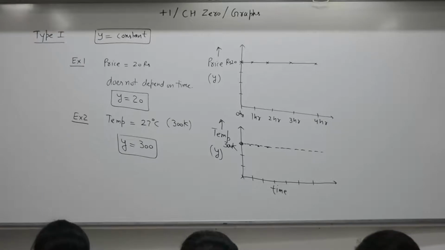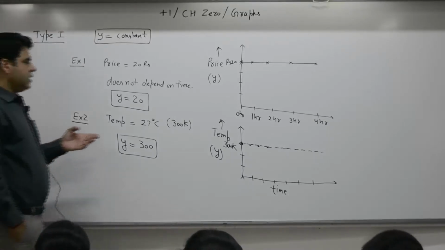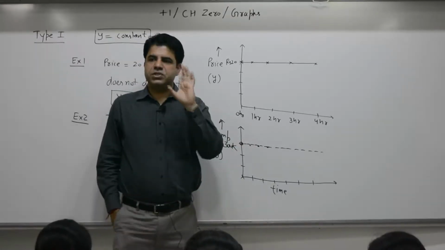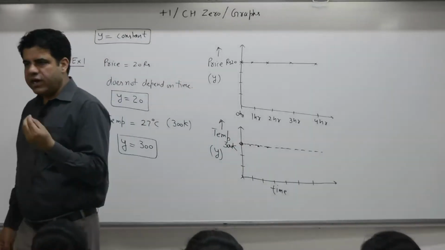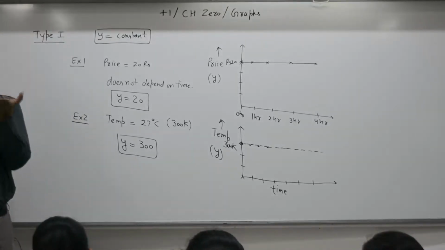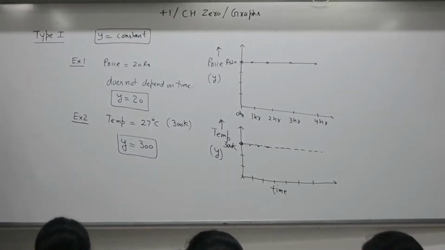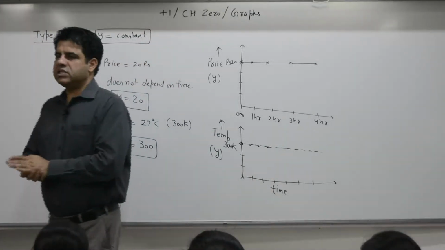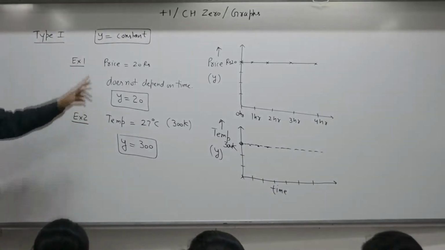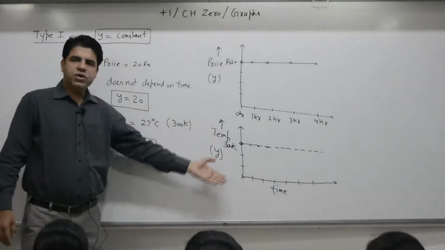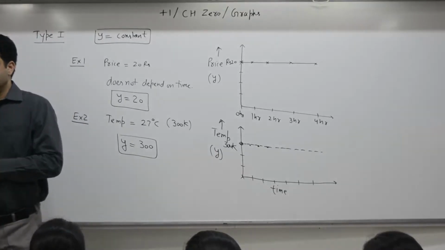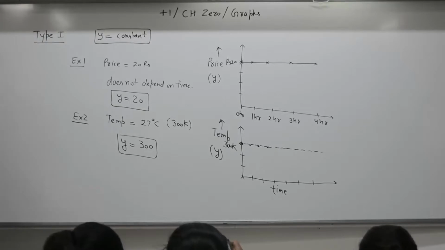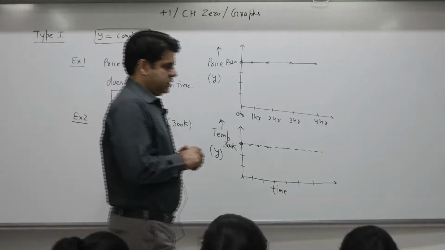Why would this be needed? This particular temperature may be in a semiconductor manufacturing lab where chip manufacturing takes place. You maintain a fixed temperature. It is a required condition. If you vary the temperature, the quality suffers. That is why you need to maintain it at a constant value. So this is a format, the y is equal to constant graph. You will encounter this a number of times in the next 2 years. Time with you is 4 minutes, 4 minutes to write.